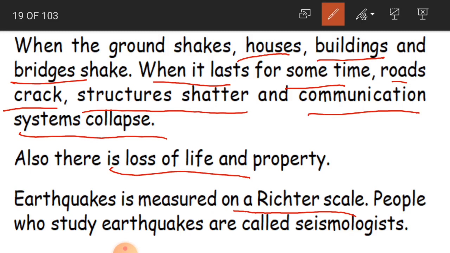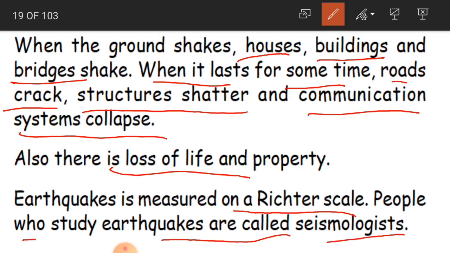Okay, children, this earthquake is measured with an instrument called Richter scale. H is silent here, okay? And people who study earthquakes are called seismologists.